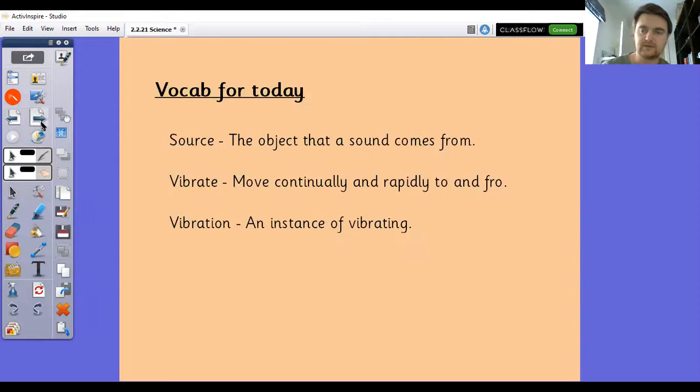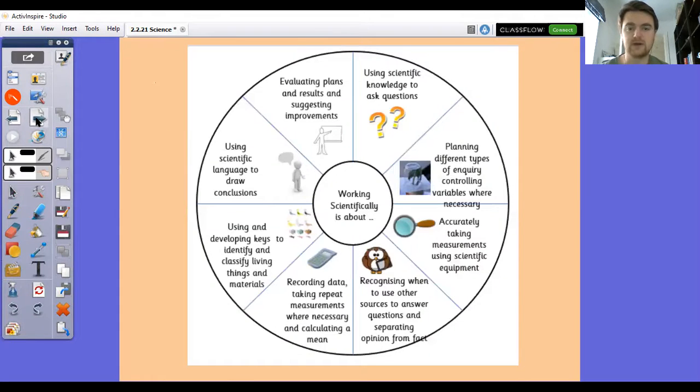So our key vocab for today: the source is the sound, and the object that sound comes from. Vibrate and vibration means moving continually and rapidly to and fro. And here's a reminder of our working scientifically skills that we're trying to cover as much as possible.